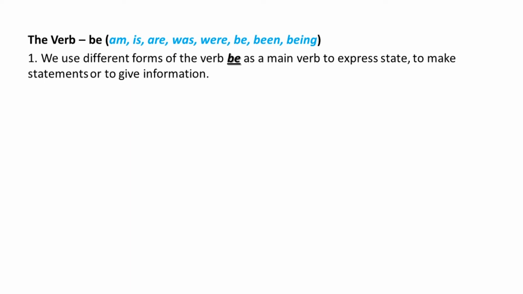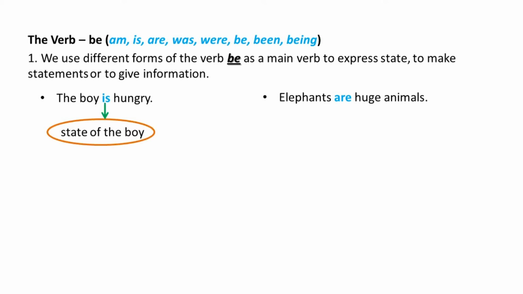We can use verb be as a main verb to express state, to make statements, or to give information. Look at these examples. The boy is hungry. Elephants are huge animals. In the first example, the present tense form of the verb be is used as main verb to express the state of the boy, that is, the boy is hungry.